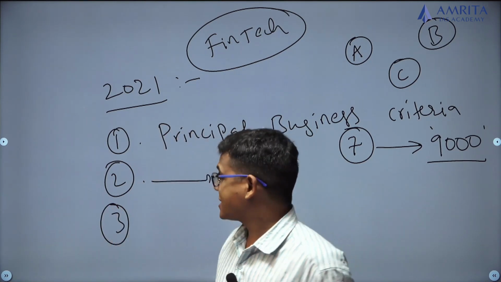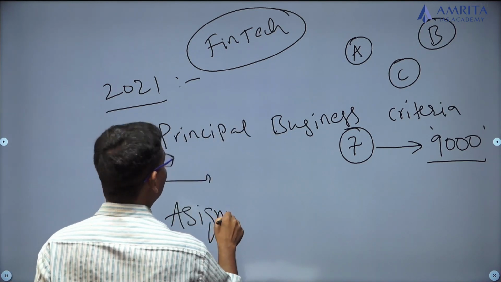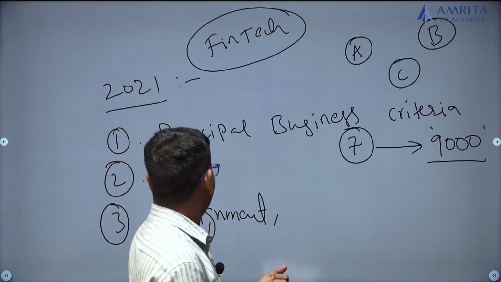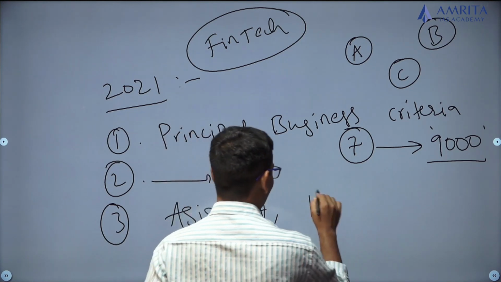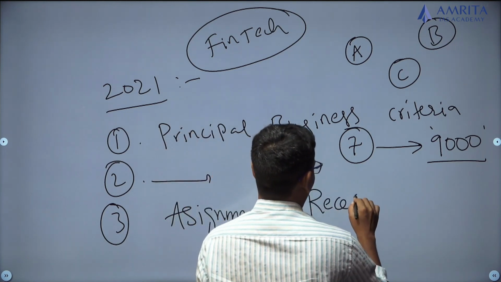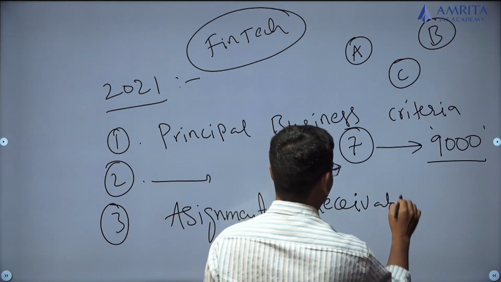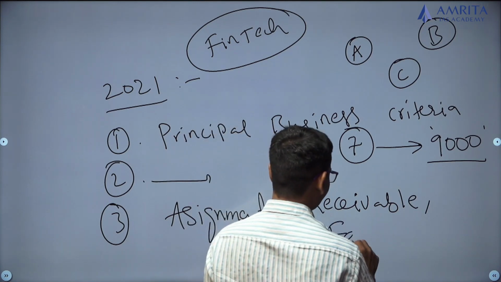Next, the definition of the assignment or the assignee, that means A, the definition of assignment and the definition of receivable. Receivable means what the assignee is selling to the factor. And the definition of the factor.